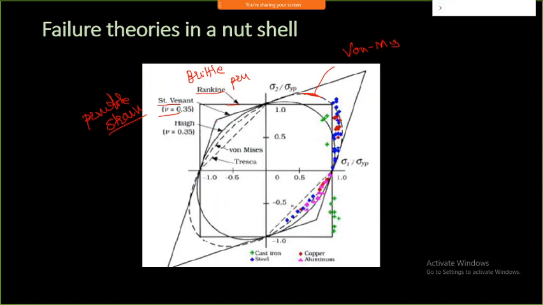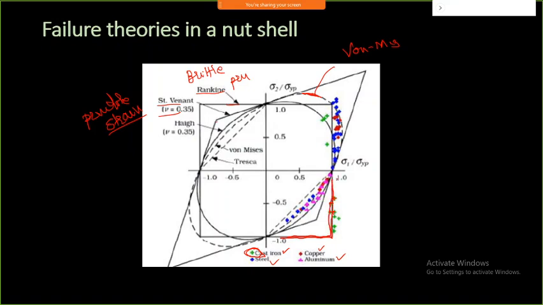So you can just look at this graph, and various materials are tested. One material is cast iron, another is steel, then copper, aluminum. If you look at the cast iron, this green plus symbol shows it is going to fail, and it is following this particular graph. That is what Rankine's theory is.